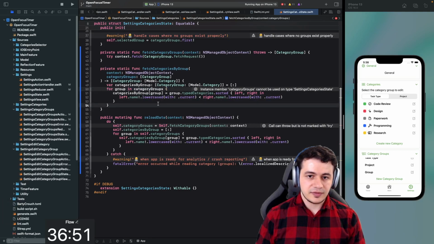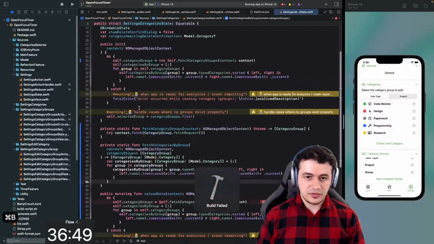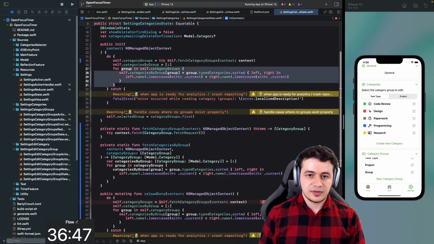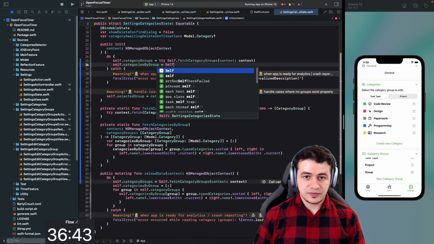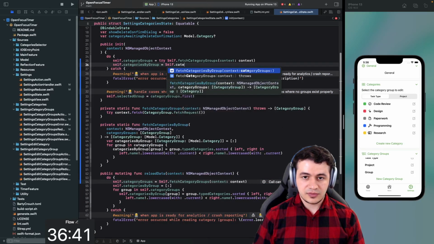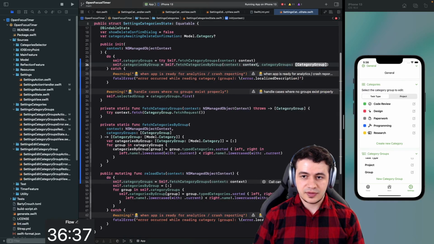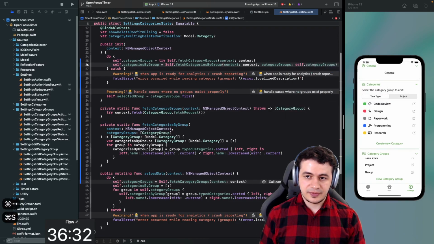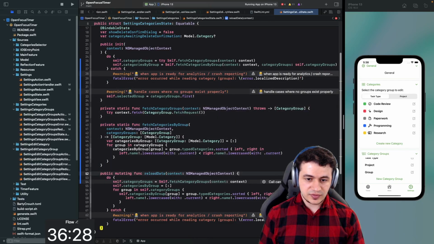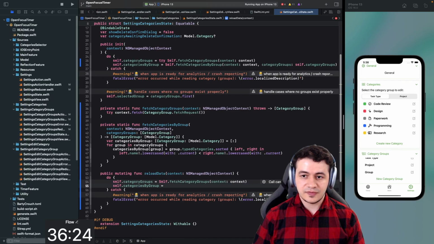That's it, I think. It's basically the logic here, and we could just reuse it here and just say self.categories fetchCategoriesByGroup, context, self the category groups. There we go. Now we can reuse that here as well. And then the duplicate code is not that bad.